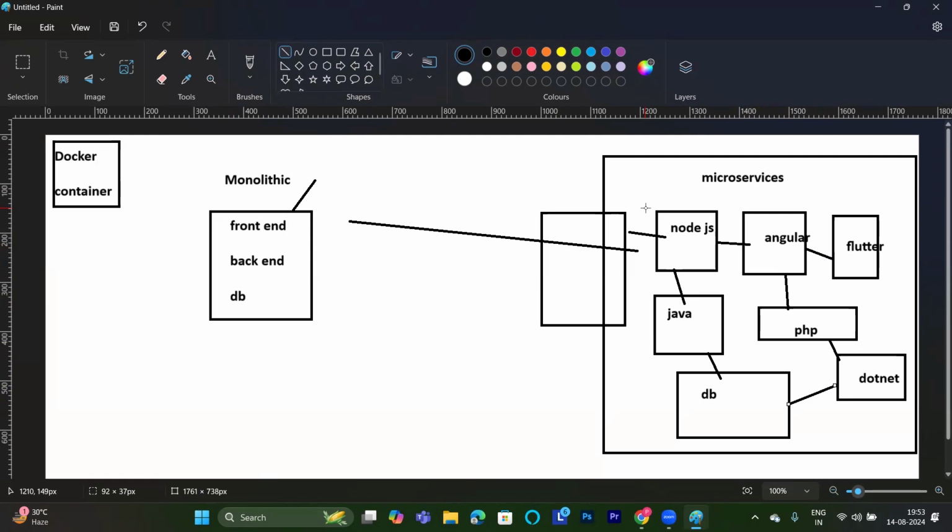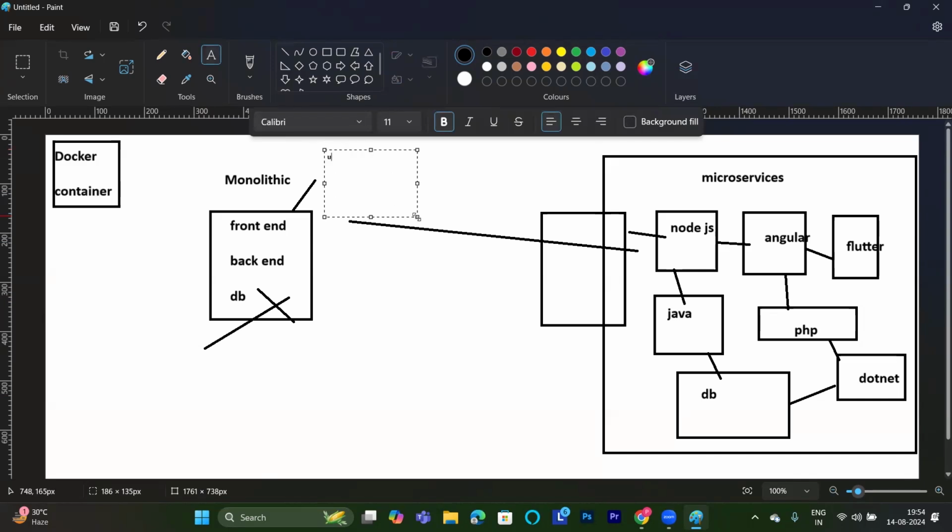Now, what are the advantages and disadvantages of monolithic and microservices? In the monolithic one, we are creating a complete package of front end, back end, and DB, one single package. Suppose there is a problem in the database, and I'm giving this application to the end user. We are dealing with a banking application. Now we have some problem in the DB. What do we need to do? We have a single packet of the complete application.